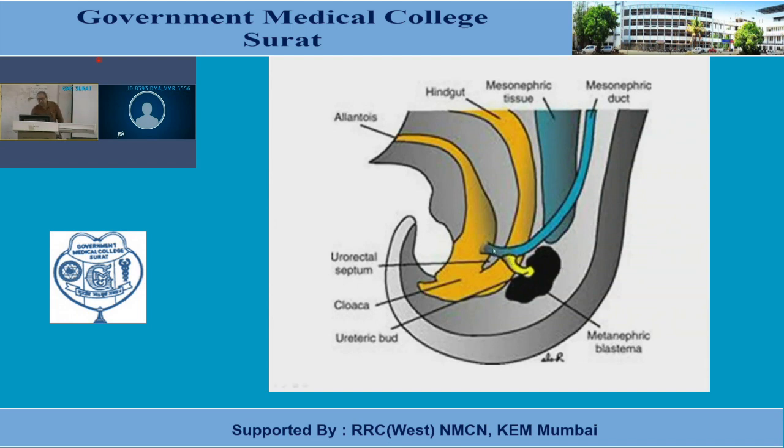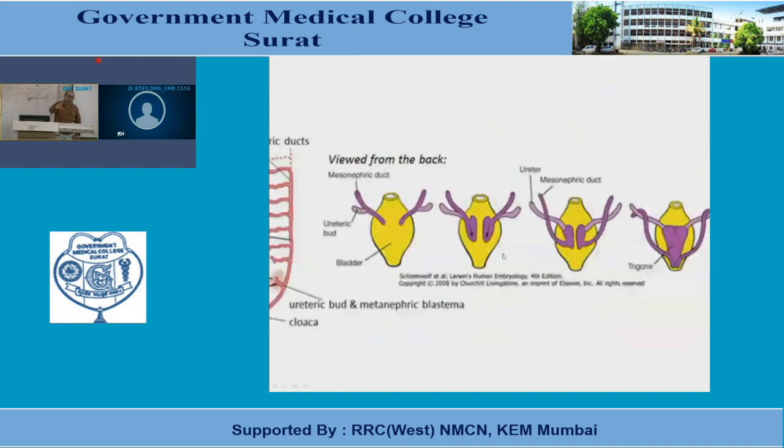So here the common excretory duct is seen in this figure. This is the dorsal view of the developing urinary bladder. Let me first introduce the various ducts. This is the mesonephric duct that has opened into the developing urogenital sinus. This is the ureteric bud. Now, this one is the common excretory duct.